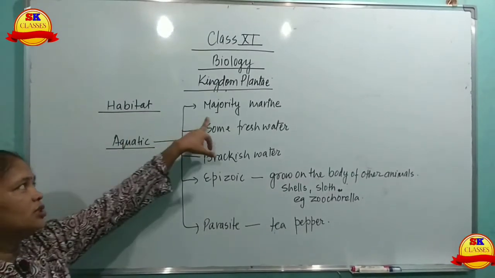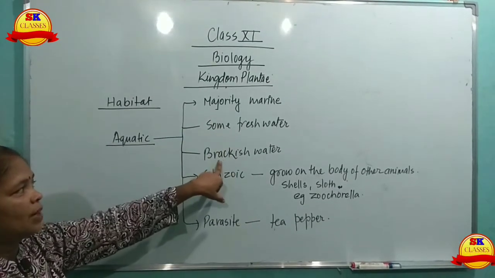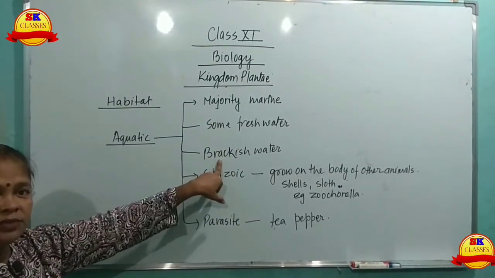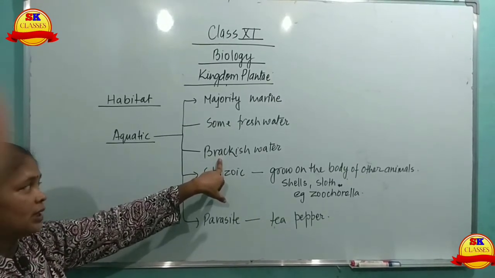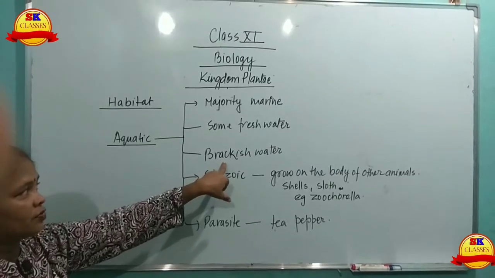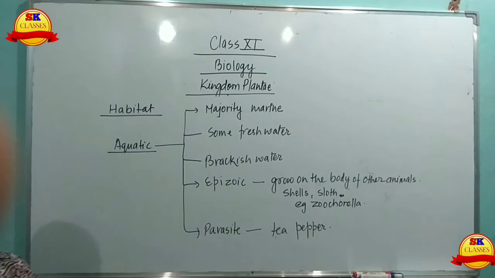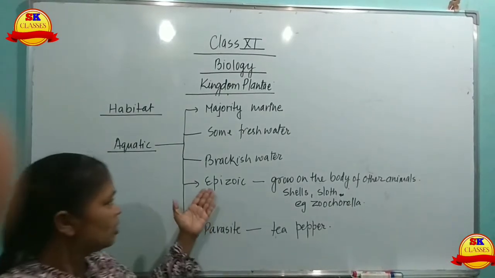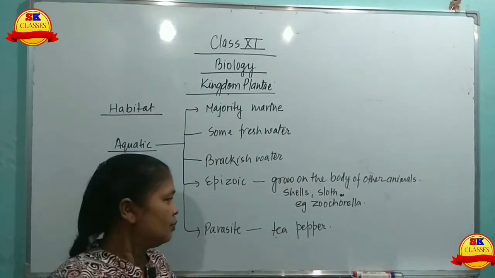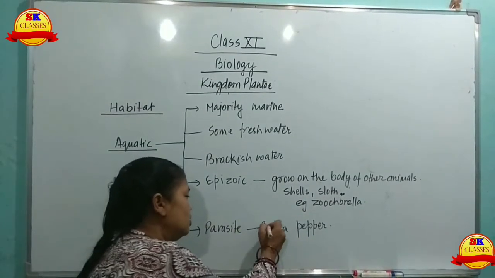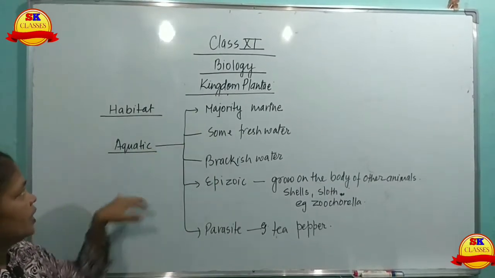Habitat: the majority is marine, some freshwater, some brackish water. Brackish water is where freshwater is mixed with saline or salty water. Epizoic, that is growing on the body of other animals. And parasitic, for example, tea pepper. These are all the habitats of algae.